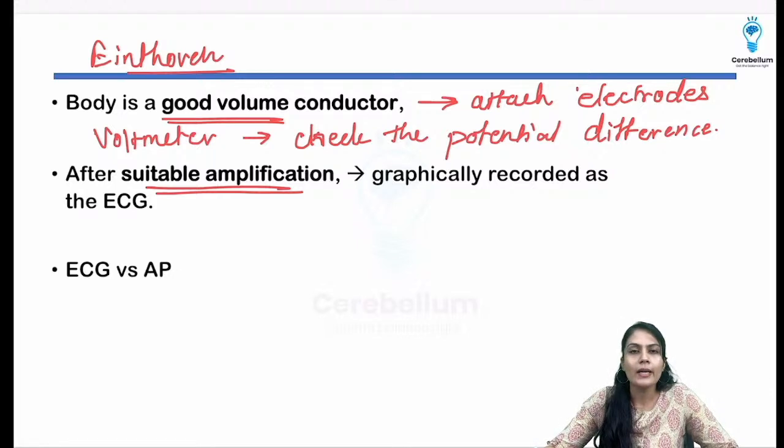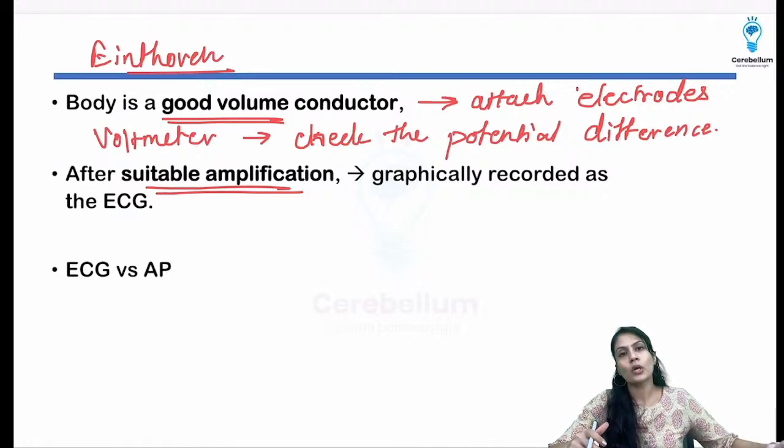Alright. So can you tell me what is the difference between ECG and the action potential? We have learned the action potential in the heart and we are learning the ECG. Is there any difference in the waves, in the electrolytes?